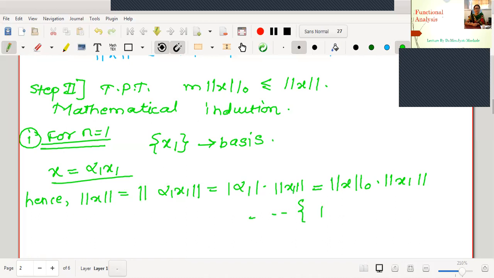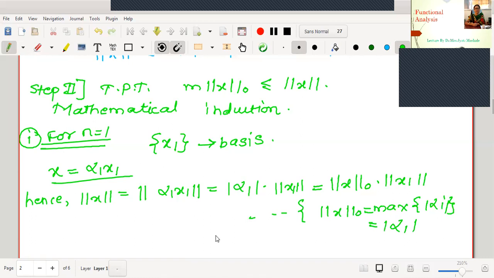Why I'm saying this? Because norm 0 is defined as the maximum of mod alpha i's, right? But here how many alphas do we have? Only one. Therefore, what is this value? Mod alpha 1 itself. Therefore, mod alpha 1 is nothing but norm 0 of x.